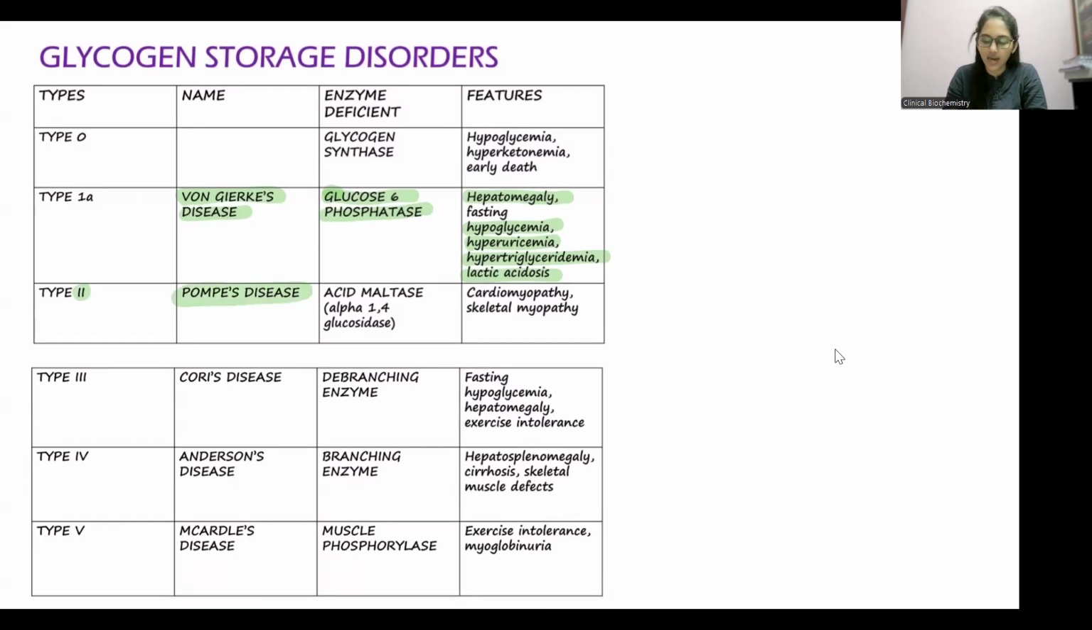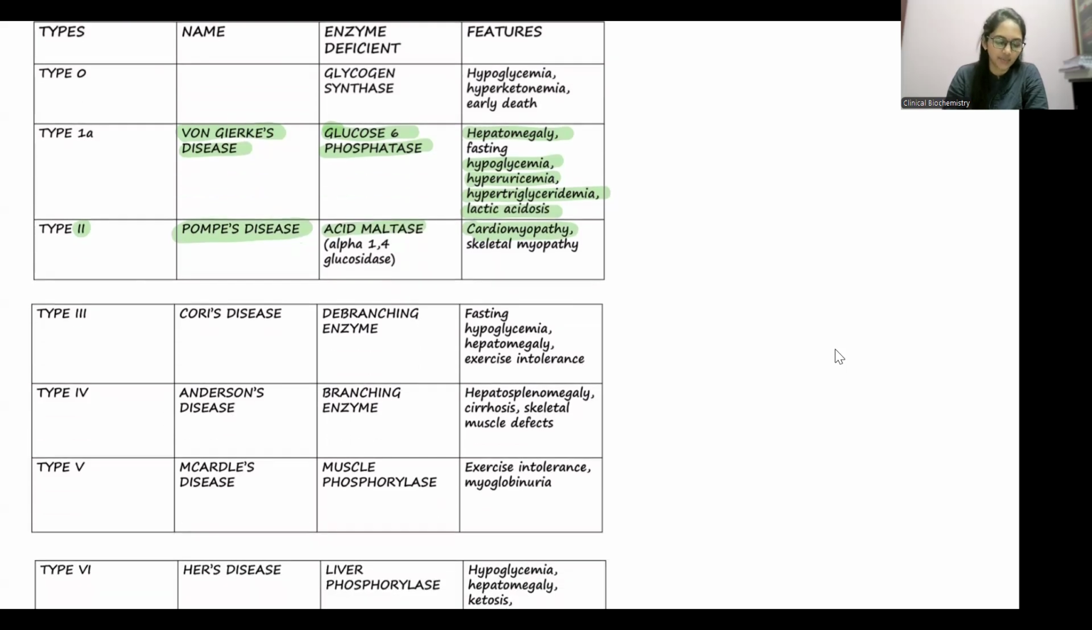Which organ pumps? Heart pumps. So there is cardiomyopathy, which is a distinguishing feature in Pompe's disease. It is due to acid maltase deficiency. Next, type 3. What is the third alphabet? It is C. So there is Cori's disease.